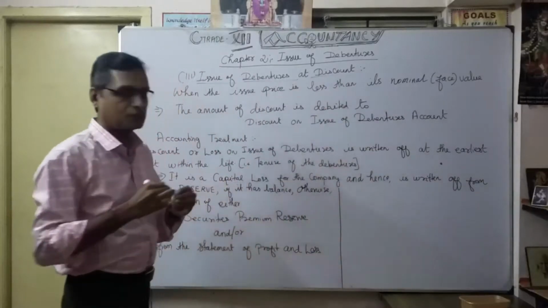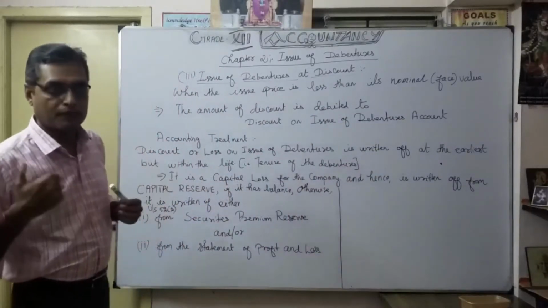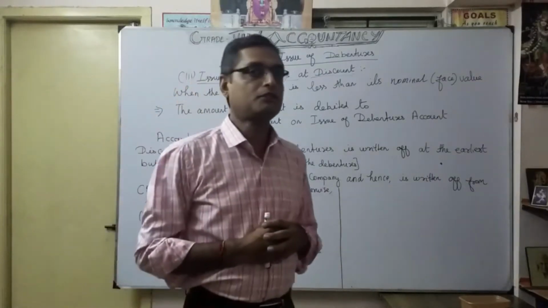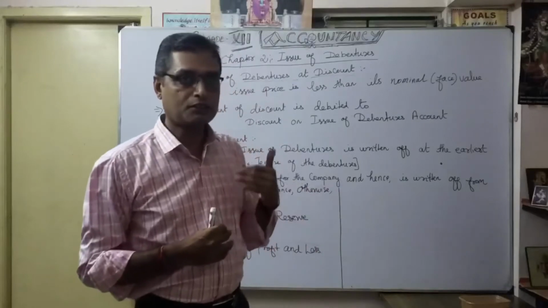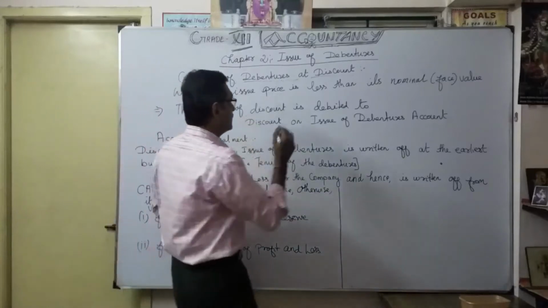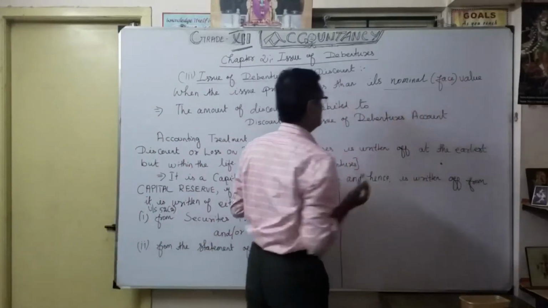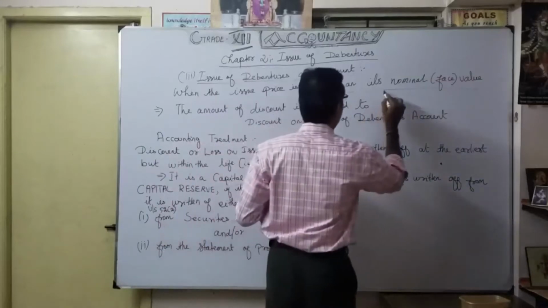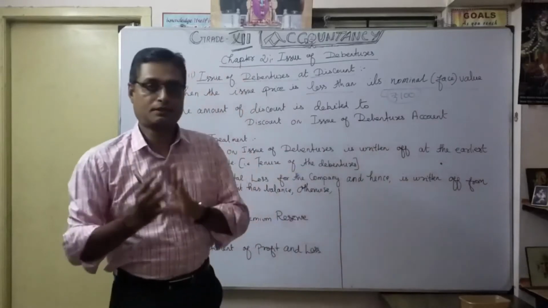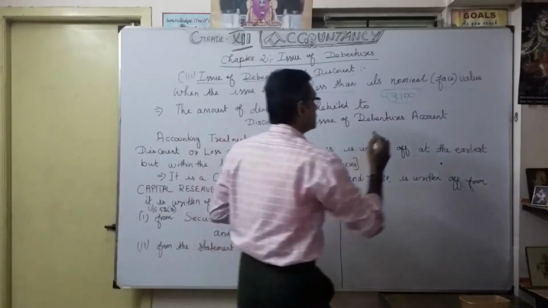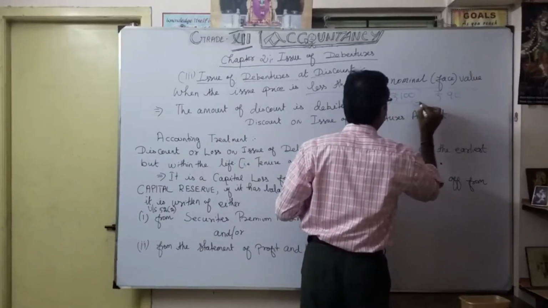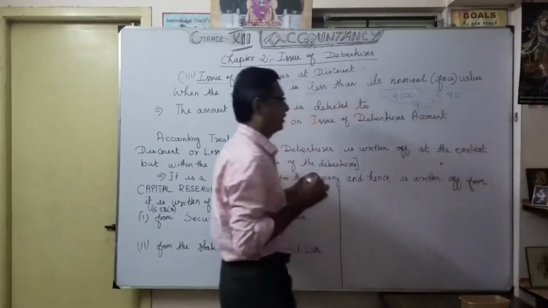What is the meaning of discount? Whenever debentures are issued at a premium, the issue price is more than the nominal face value. In the same manner, issued at a discount is the reverse: the issue price is less than the nominal face value. For example, the face value of the debenture is 100 rupees. Issued at a discount means the company will collect only 90 rupees. The 10 rupees is called the discount.